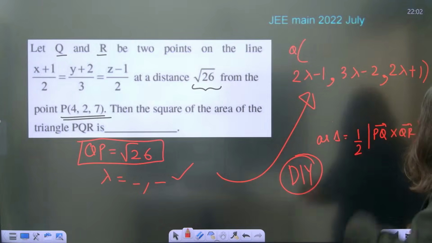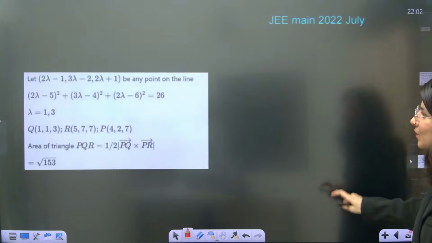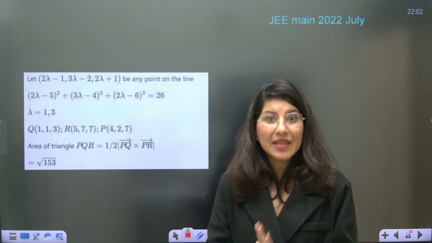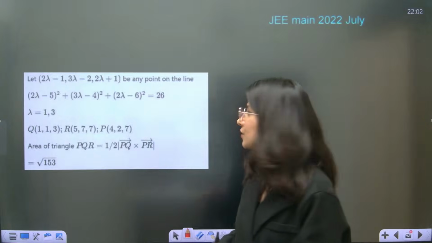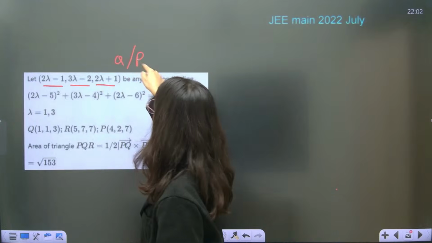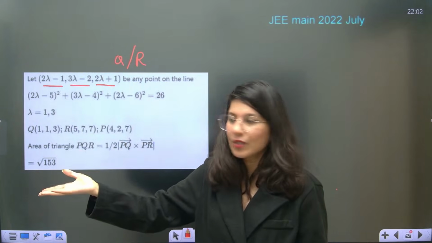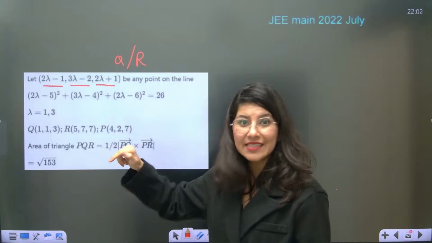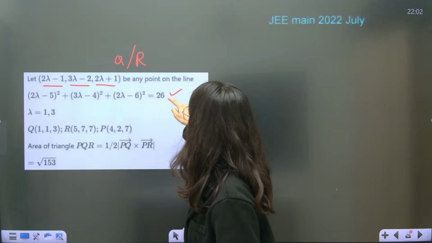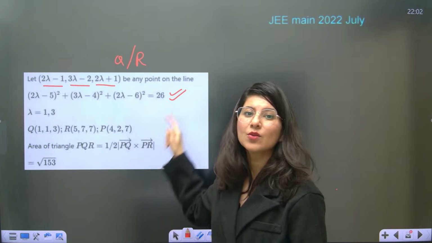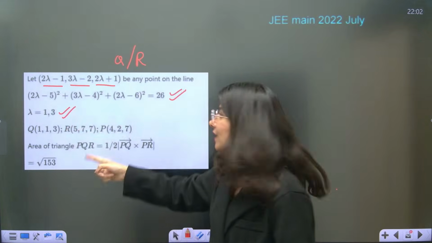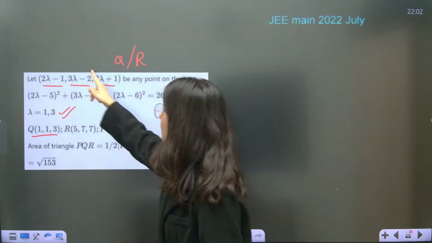Yes, JEE 2020, I will show you the solution also, because one student was texting me on Instagram that ma'am, if you are skipping some question, do show the solution also. So see, this is your point Q or R on that particular line. Distance from point P is root 26, so QP is equal to root 26 that you have applied. Value of lambda is 1, 3. If you put 1, you will get Q. If you put 3, you will get R.